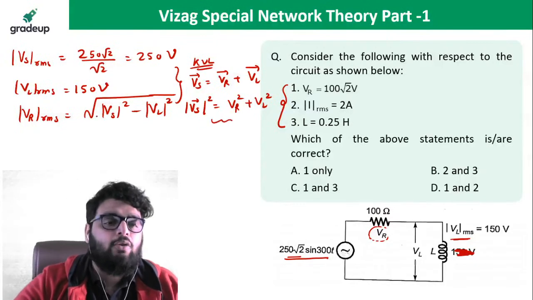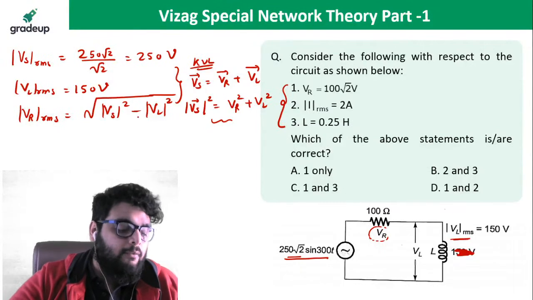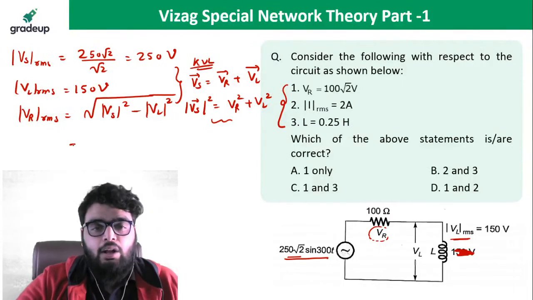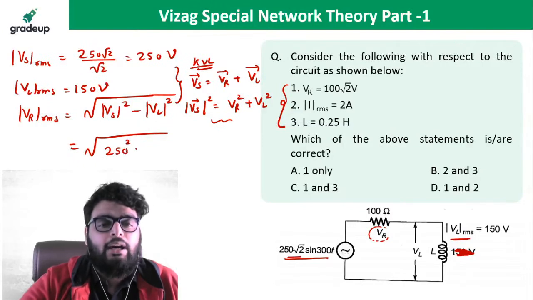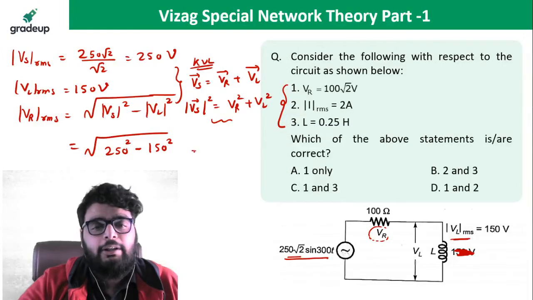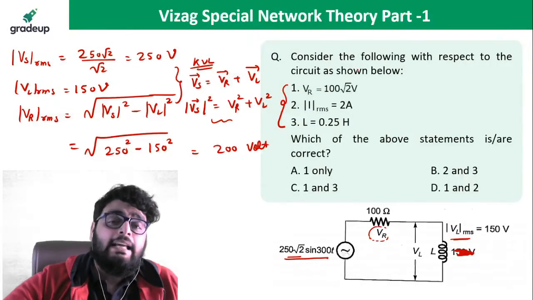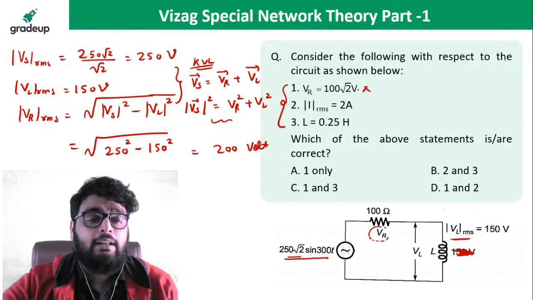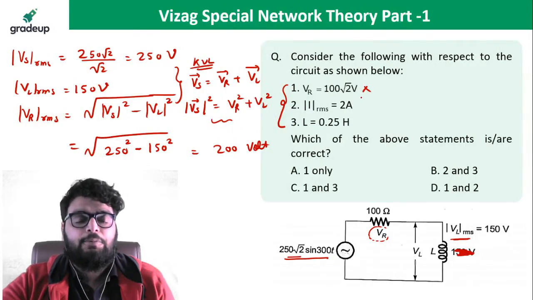So from here you can see the magnitude of voltage across R will be root of VS square minus VL square. The source voltage magnitude is 250 whole square minus VL, 150 whole square. When you subtract these two quantities and take the under root, you will get 200 volt. It means this option is not correct. So the first option is not correct.